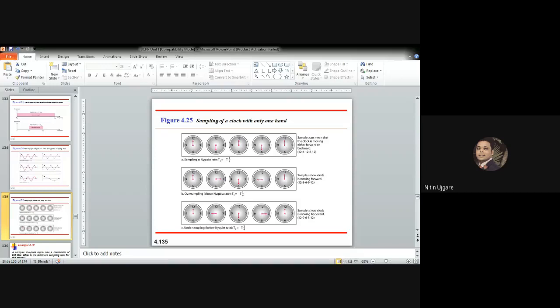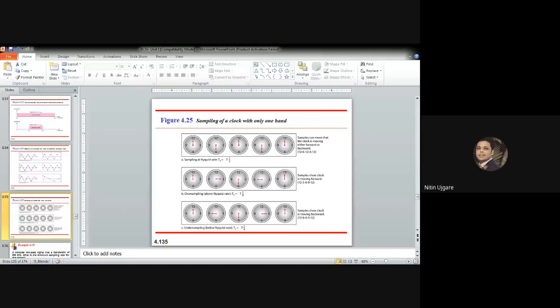So the Nyquist sampling rate does not give any information to the receiver whether the clock is moving forward or backward.